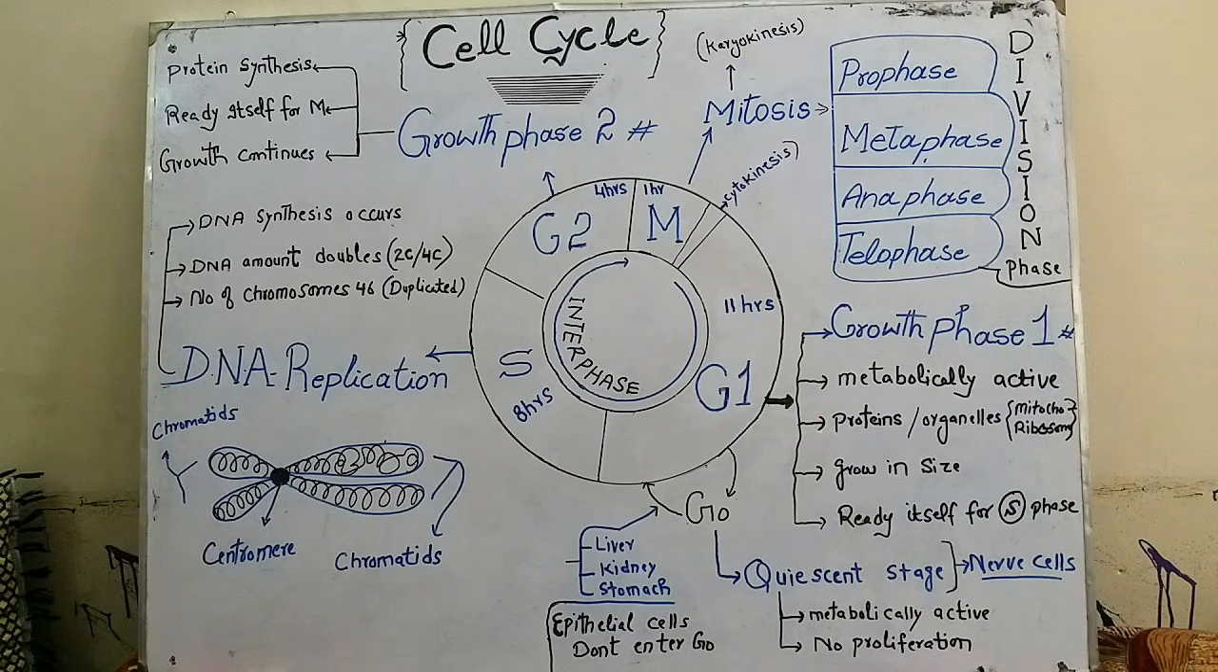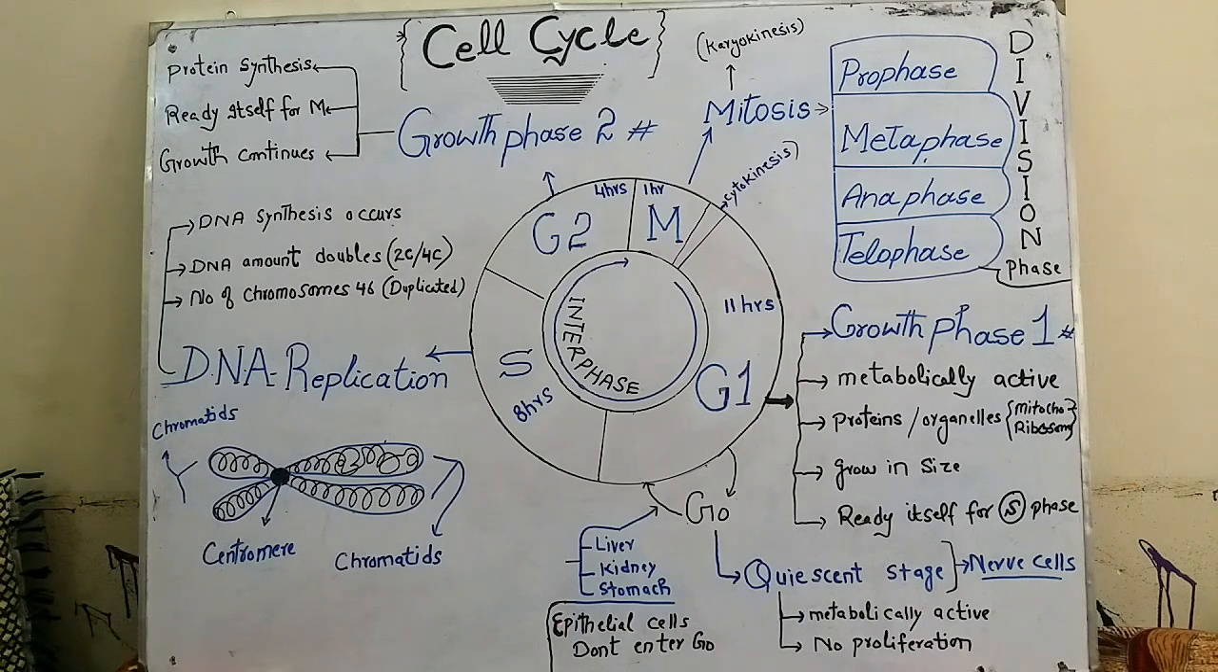But some cells, before the completion of the G1 phase, enter into another phase known as the G0 phase, also known as the quiescent phase or quiescent stage. This stage is metabolically active, but no proliferation or division of cells occurs. Some cells, for example nerve cells, are permanently present in G0 phase, and some cells, for example liver, kidney and stomach cells, live here for more than a year and then re-enter into G1 phase and complete the cell cycle.